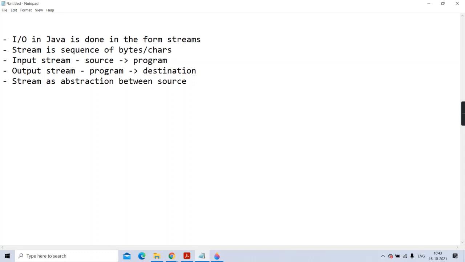Source means from where the data is going to come. The data can be keyboard, file, remote machine, anything. But when the data is coming from source to program or program to destination, there is some interface between them, and that is the stream.